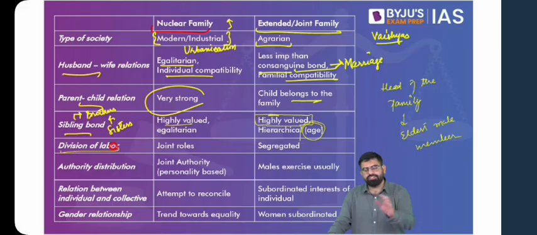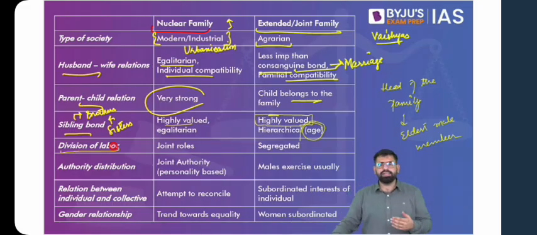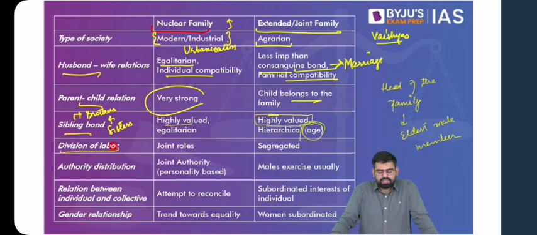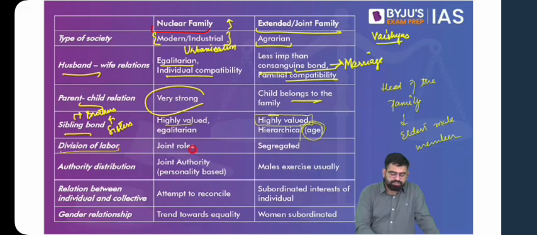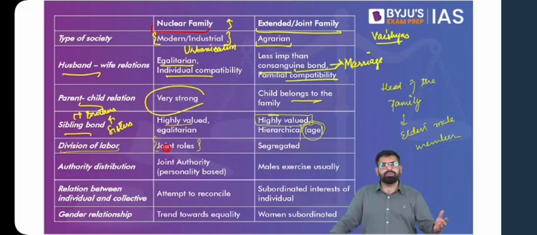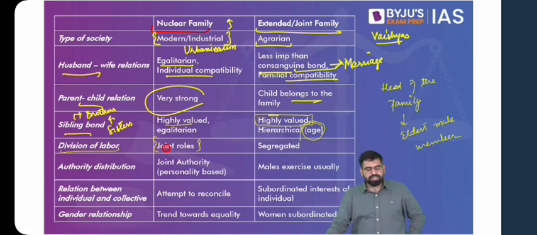Also, if you look at the female members of the family, they are primarily engaged in household work. They are supposed to take care of the eating needs and other needs of the family. So there is a division of labor, a strict division of labor for that matter, in joint families. But in a nuclear family, both male and female members take care of both the roles. For instance, the husband will help the wife in taking care of household chores, and similarly, women go out and work and contribute to the economic security of the family. So in nuclear families, you have joint roles.